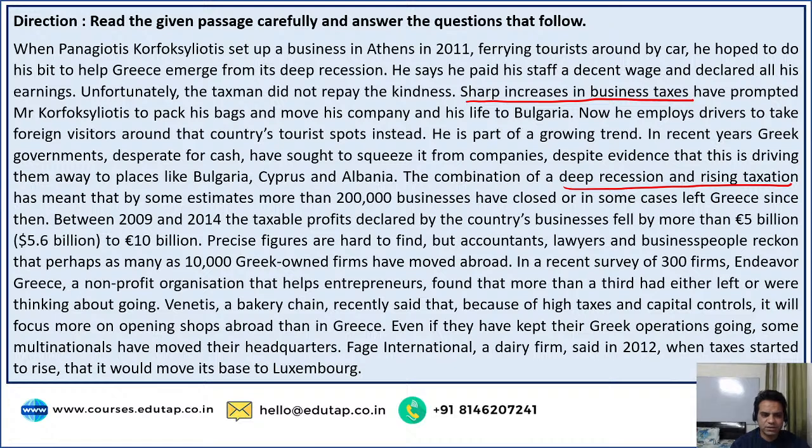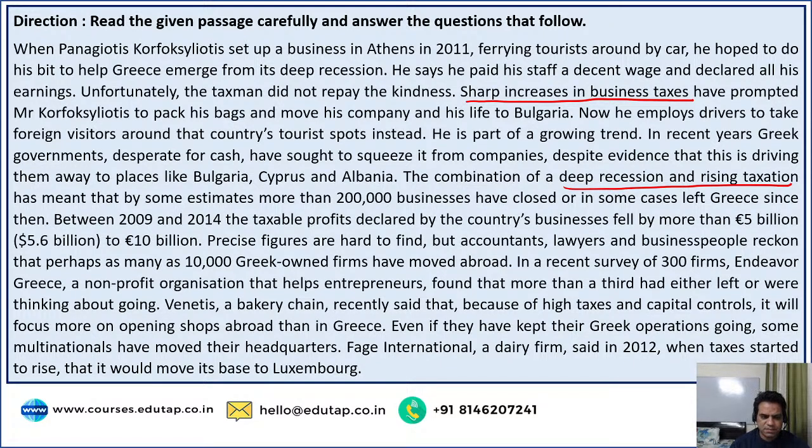Between 2009 and 2014, the taxable profits declared by the country's businesses fell by more than 5 billion. That is, from 5.6 billion to 10 billion. Precise figures are hard to find, but accountants, lawyers, and business people reckon that perhaps as many as 10,000 Greek-owned firms have moved abroad. In a recent survey of 300 firms, Endeavor Greece, a non-profit organization that helps entrepreneurs, found that more than a third had either left or were thinking about going.